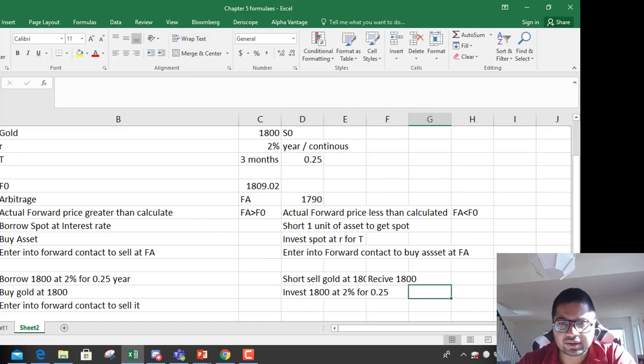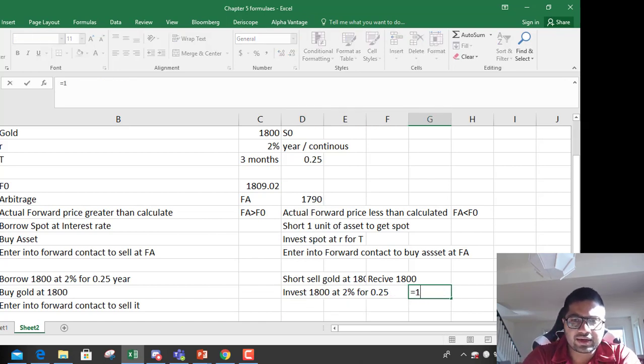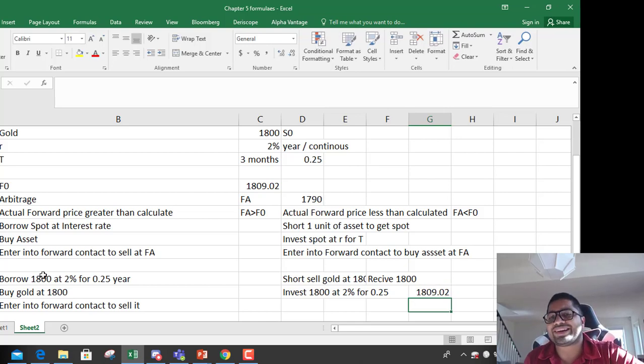That is nothing but 1800 compounded by exponential to the power 2% times 0.25. So you got 1809.